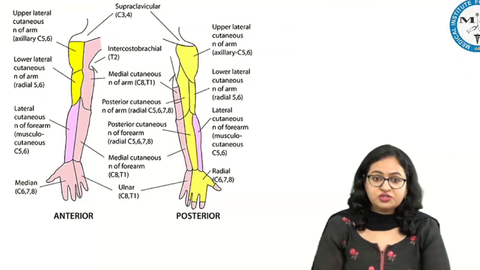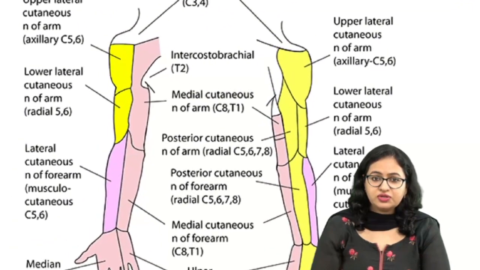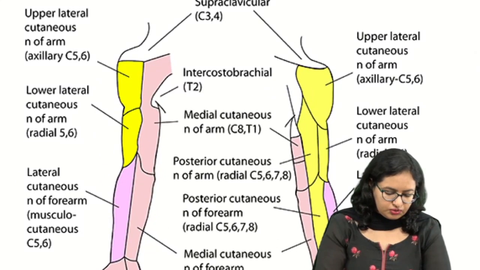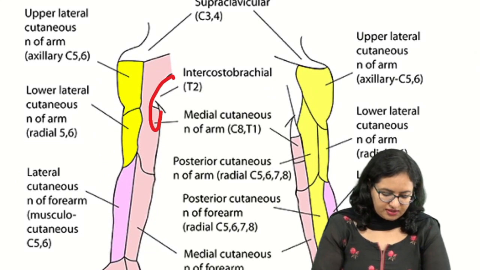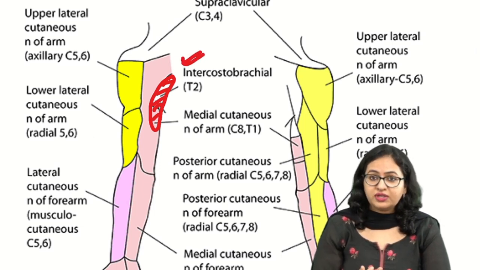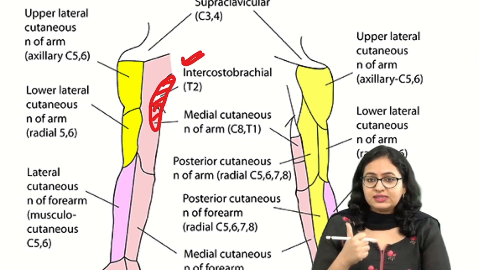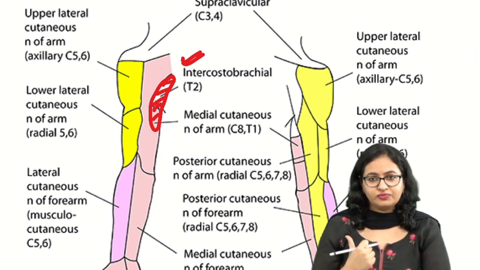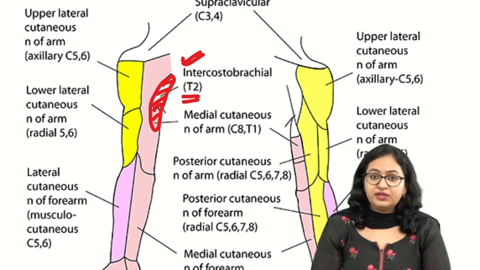So if we see this region for the various cutaneous nerves, we can very well see that towards the axilla, or you can say inner aspect of this left arm, we are having which nerve which is responsible for that? The nerve responsible over here is this intercostobrachial nerve, having the root value only T2.